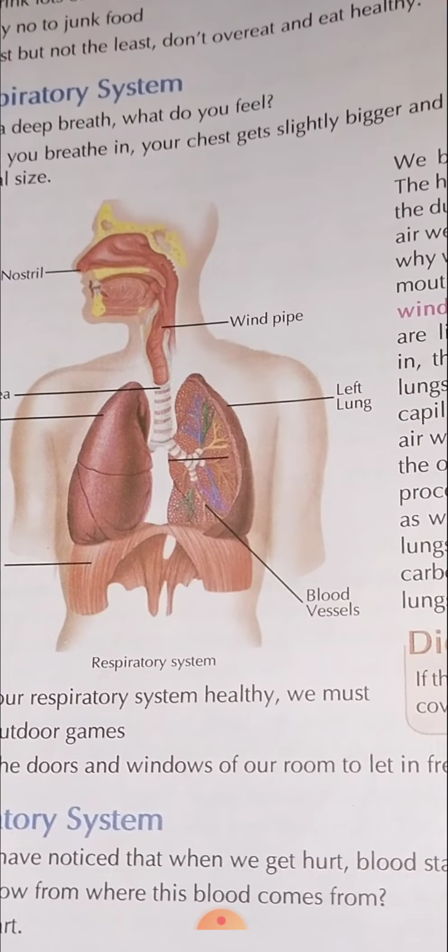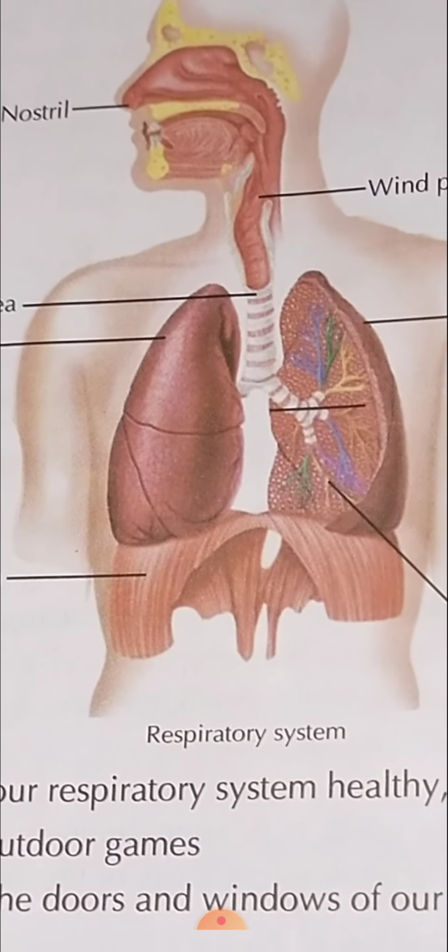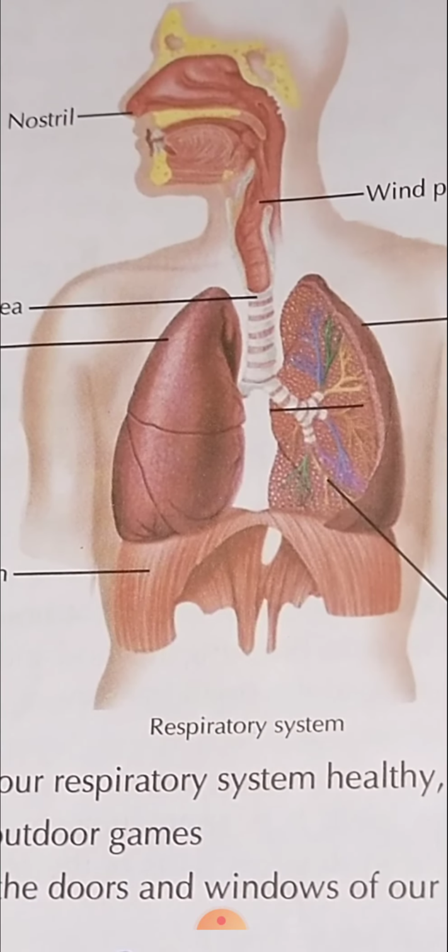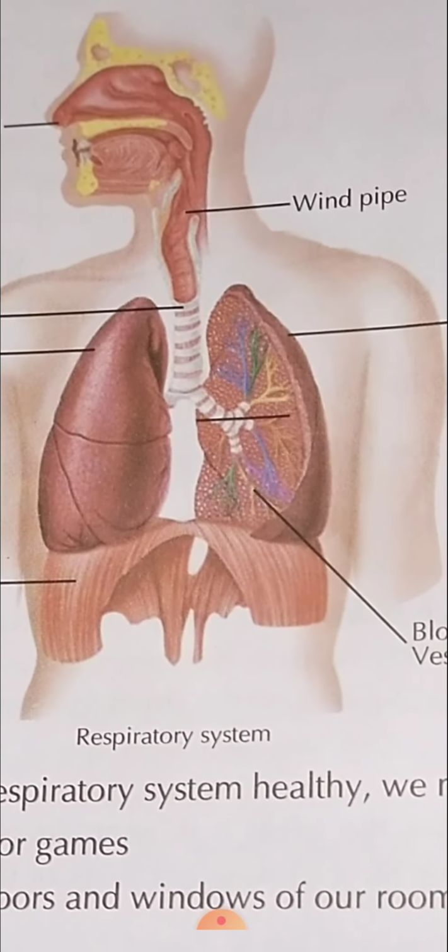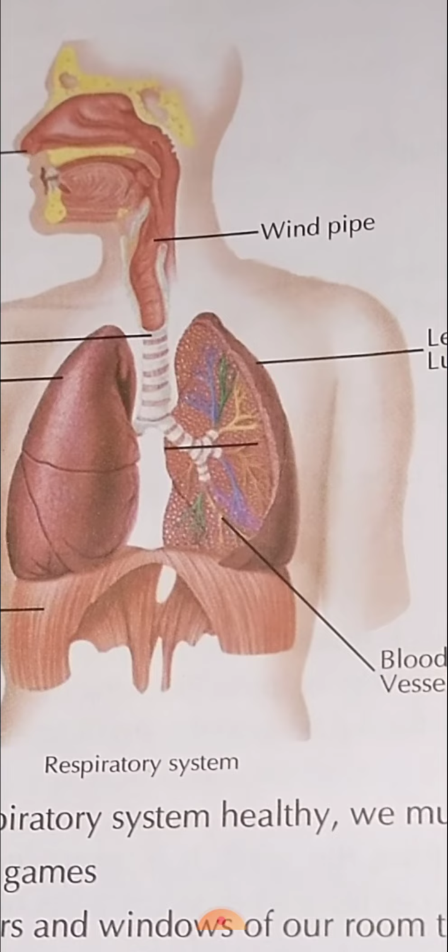So now from the windpipe, the air reaches the lungs. Lungs, you can see the two air bags, which get slightly bigger when you breathe in and get normal size when you exhale. Right? In the lungs, you can see there are blood capillaries, the yellow, green, yellow one, blue one. So these are called blood capillaries. What is the work of blood capillaries? It absorbs the oxygen.